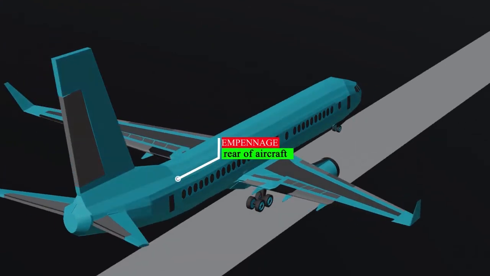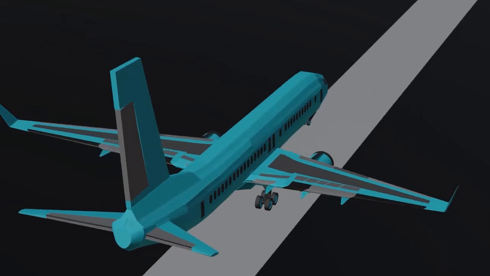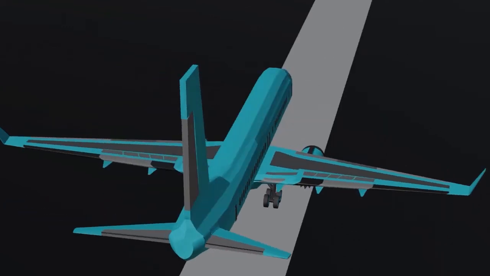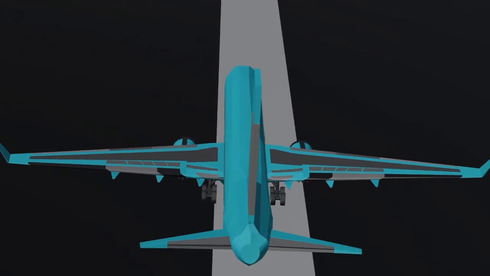Empennage. This is the rear and back part of an aircraft that holds the tail. It holds the vertical stabilizer and horizontal stabilizer and some control surfaces. The empennage is considered a safe place in case of a crash. Therefore, the two special black boxes, the cockpit voice recorder and flight data recorder, are stored there.